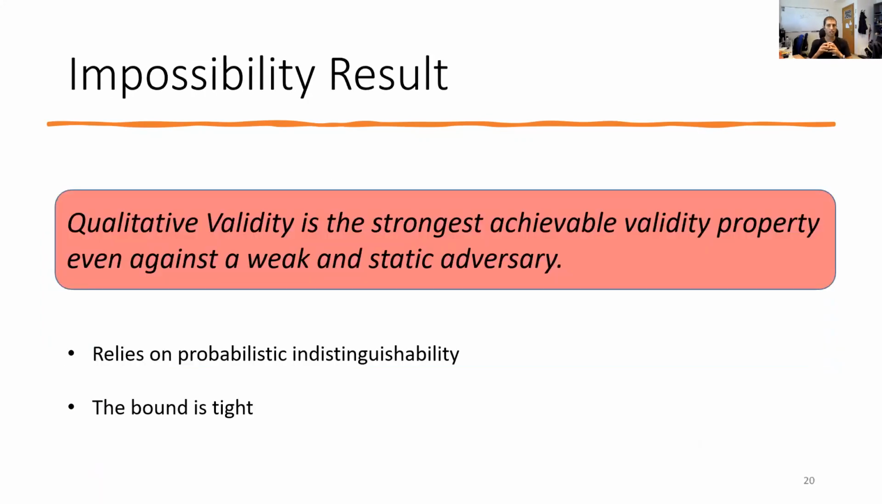In the paper, we show that nothing better than qualitative validity is achievable, even against a weak and static adversary. Weak in the sense that it does not observe the local states of the honest players, and static, meaning that it has to decide who to corrupt before any message is sent. Proving this claim was greatly facilitated by the notion of indistinguishability between ensembles. Using this framework provided us with a rigorous proof that is also easy to follow. In the paper, we also show that this bound is tight by showing a protocol that achieves it.